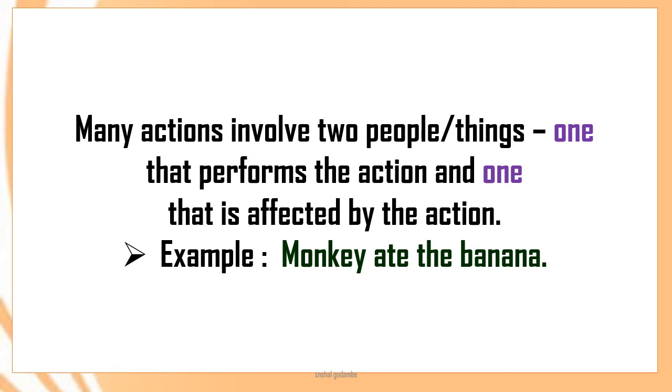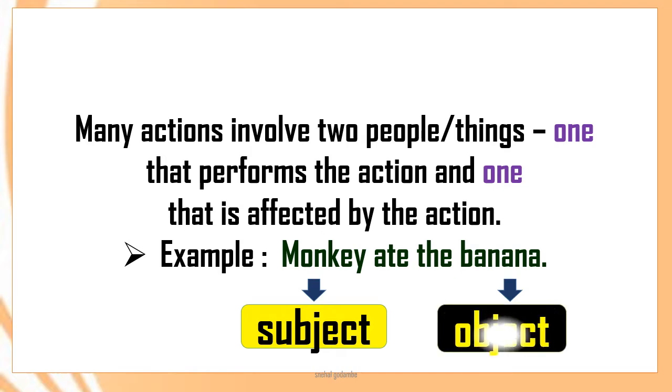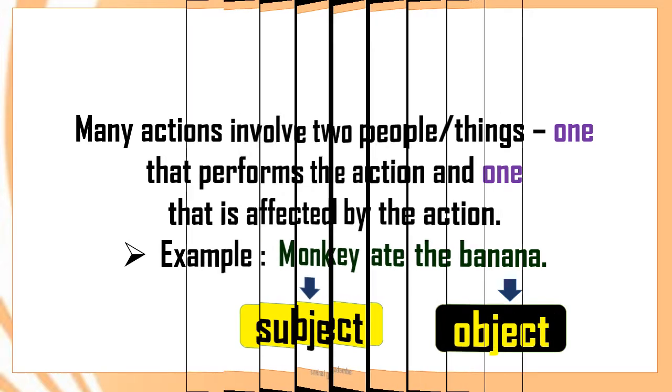Now in this sentence, if you look carefully, monkey is the subject, ate is the verb and banana is the object. So directly monkey is performing the action on the banana. So this is an example of active voice. That was the example of active voice.